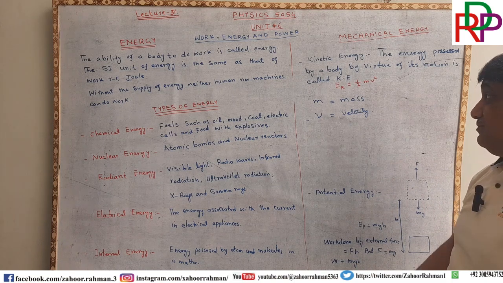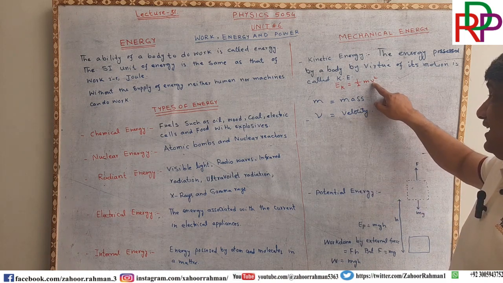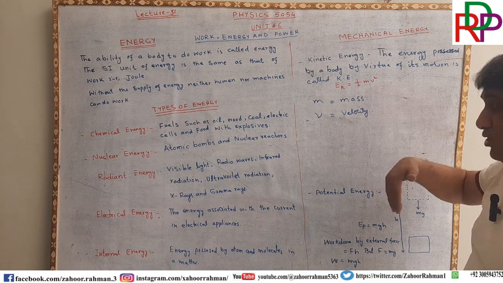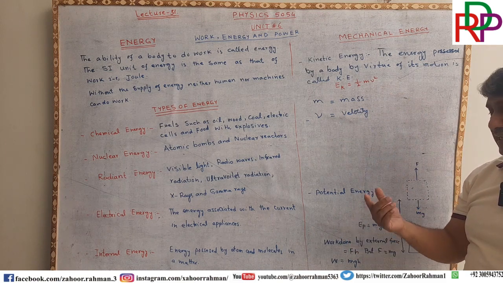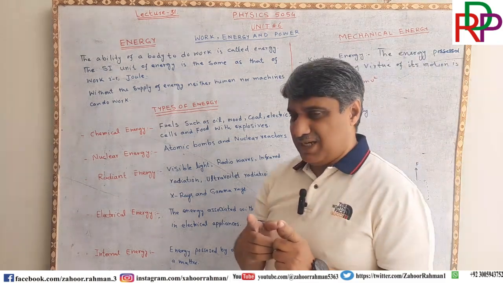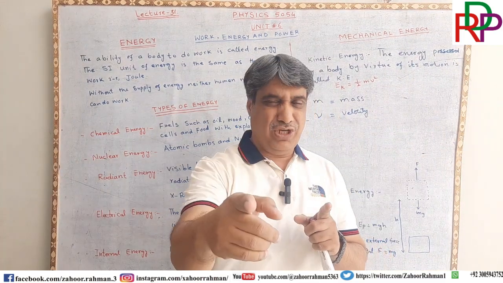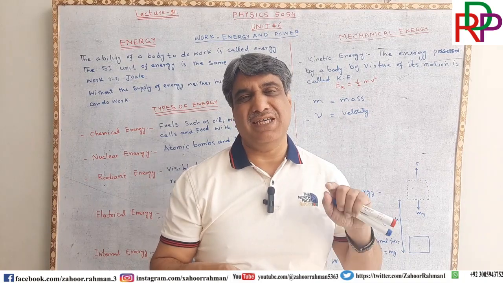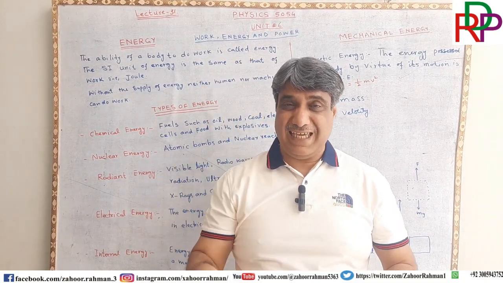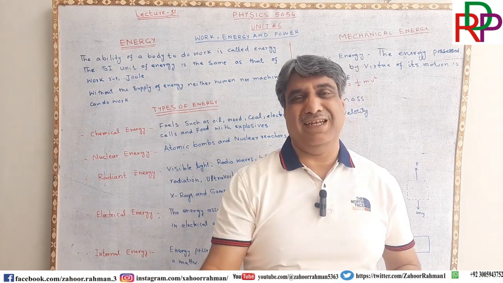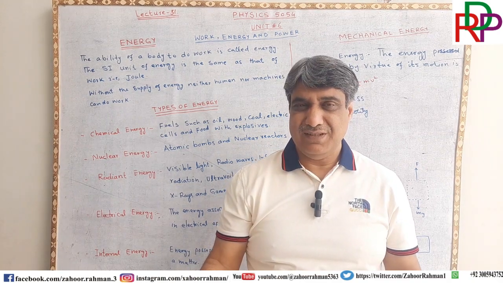So, ladies and gentlemen, the one having high velocity will have more energy. For example, there is a bullet of the same mass, but one bullet is moving fast and the second bullet is moving slowly. The bullet which is moving fast can penetrate further into a wooden block